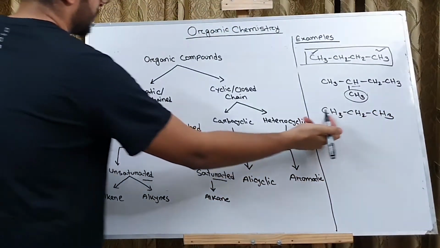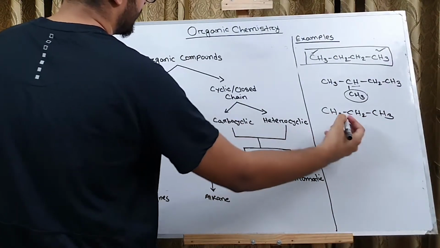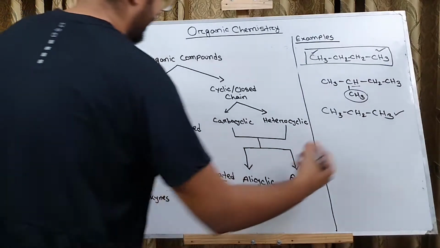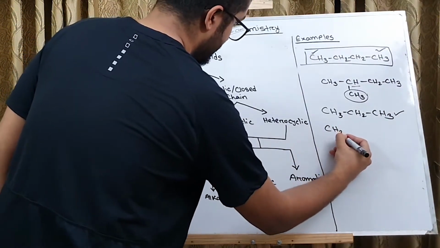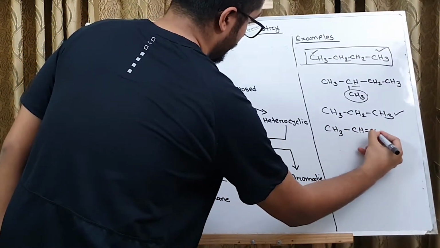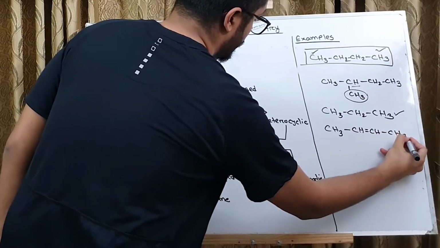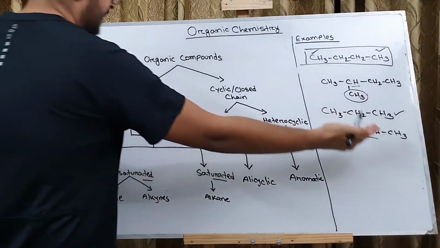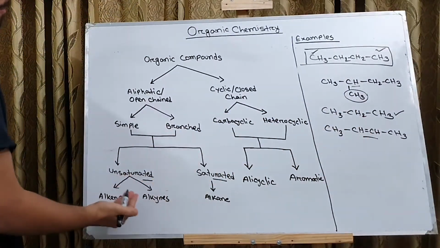Since in this structure we don't have any double bonds, this one is a simple saturated organic compound. On the other hand, in this structure we have a double bond in the middle. So this is an example of an unsaturated organic compound.